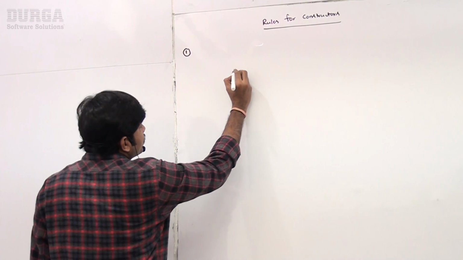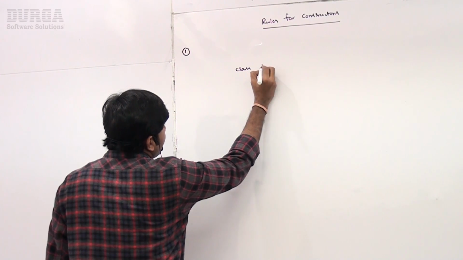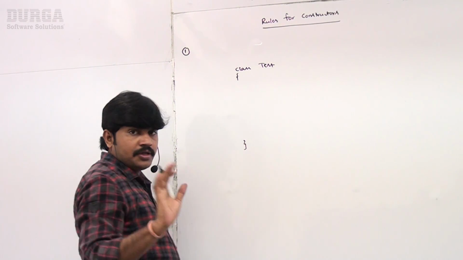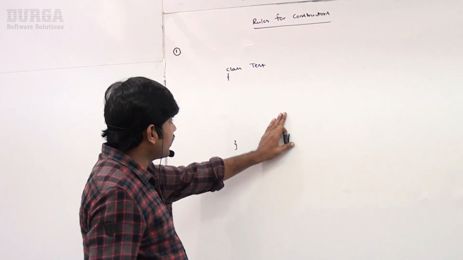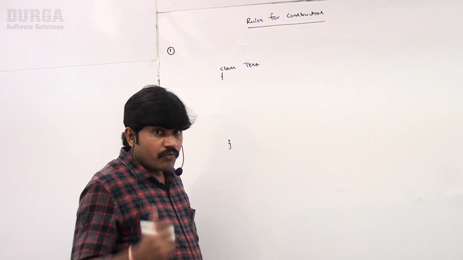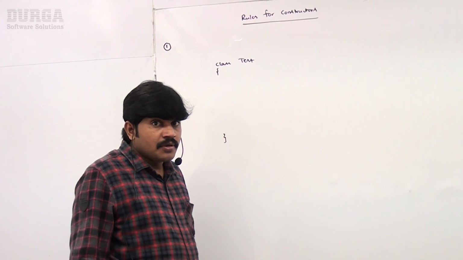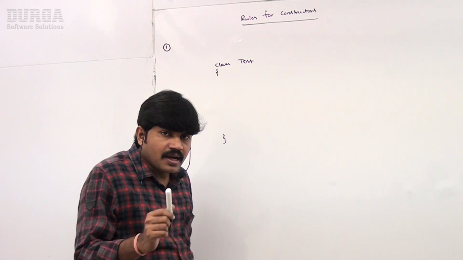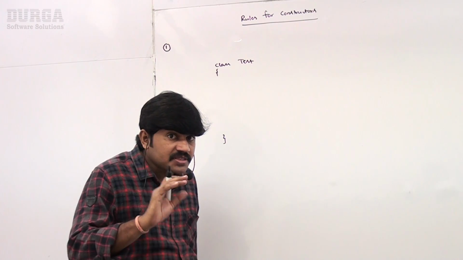Name of the constructor. I have class Test. Listen carefully. In this class I want to write a constructor. Can you please tell how I can write a constructor? What is the name I require to use? The first rule: the name of the constructor and the name of the class must be same.